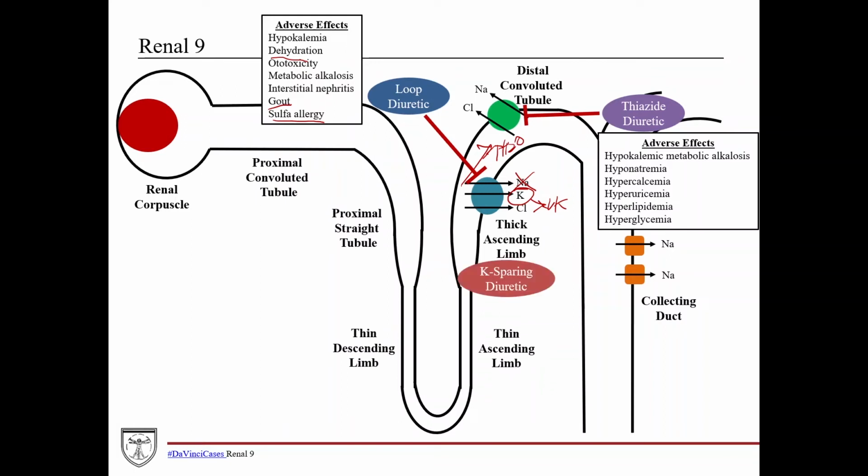And then you also have potassium-sparing diuretics, which can often be given in combination with one of these other ones. Say you want to avoid developing hypokalemia, you can give this in. Because what these drugs will do is they'll actually block aldosterone, because remember, aldosterone comes into the collecting duct and stimulates the aldosterone receptor, which then upregulates transcription and production of these ENaC channels, or sodium reabsorption channels, in the collecting duct. And so by increasing those, aldosterone will increase sodium reabsorption and then increase reabsorption of water.